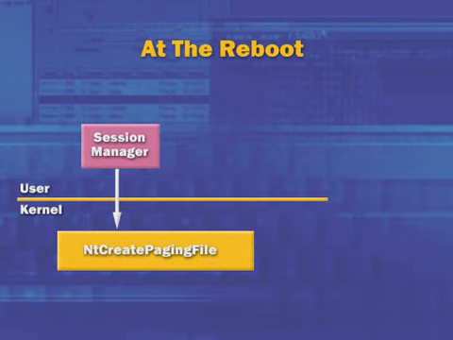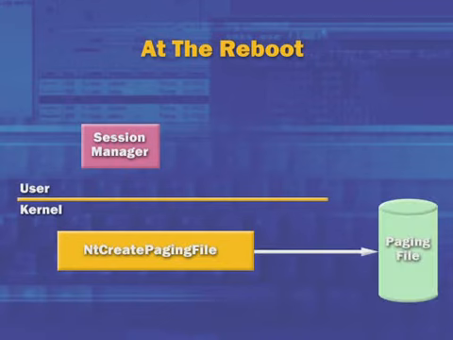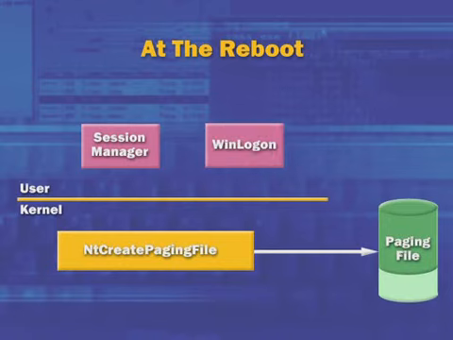The ntcreate paging file function looks in the paging file and sees if there's a crash dump header in there, and if it is, it marks that part of the paging file as off limits. A little bit later in the boot process, the winlogon process starts up. Winlogon is responsible for interactive user logons.